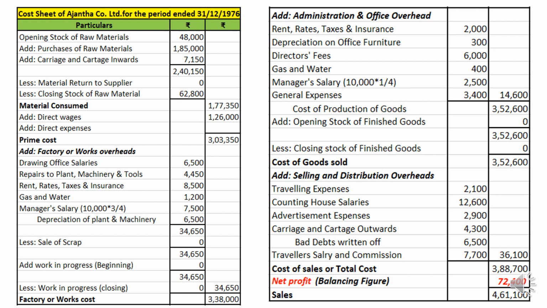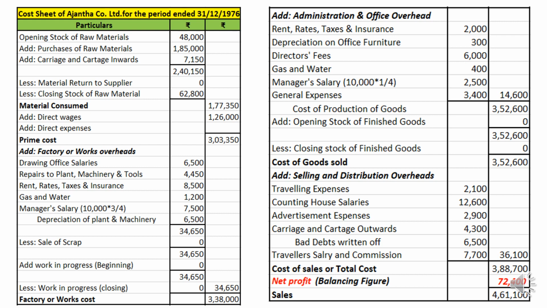Repairs to plant and machinery, rent and taxes, insurance of the factory, gas and water, manager's salary. Here segregation has been given, 3/4 should be taken as factory and 1/4 should be taken as admin, that we have done. Depreciation on plant and machinery anyway will be done. Minus sale of scrap is not given, adjusted the opening work in progress, closing is not given, then admin overheads.